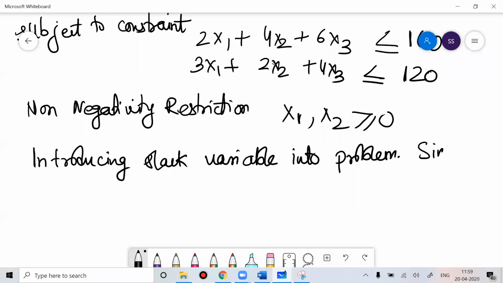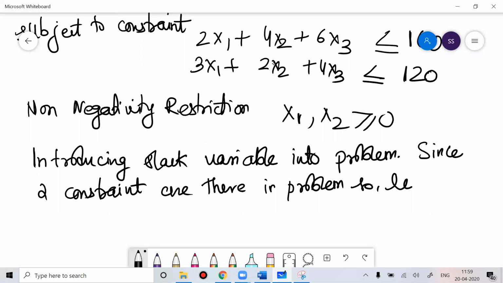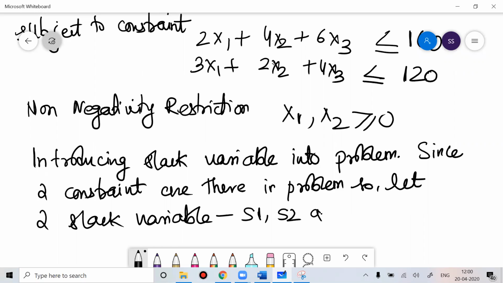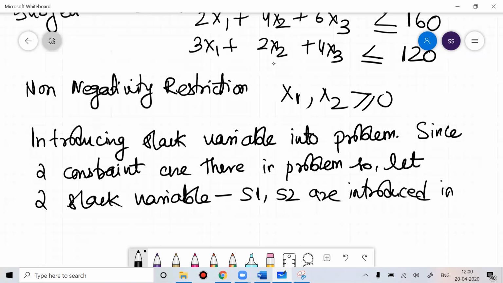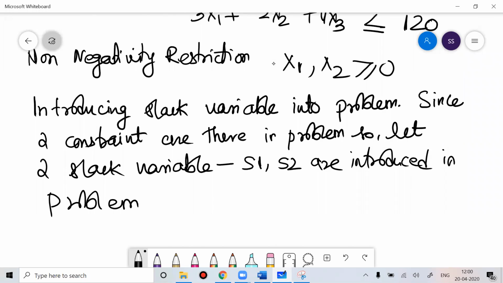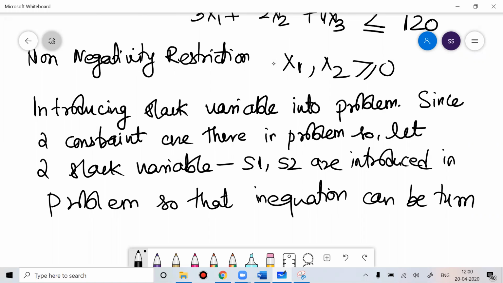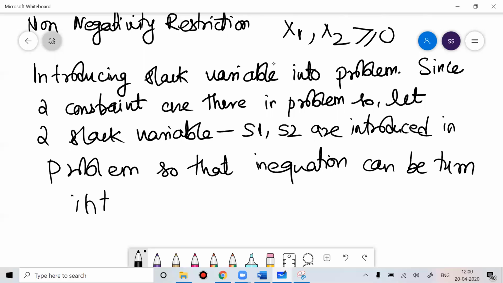Since two constraints are there in the problem, let two slack variables S1 and S2 be introduced in the problem, so that the inequation, meaning inequality, can be turned into equation.